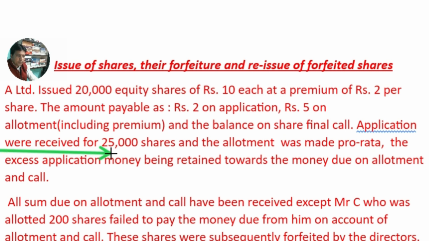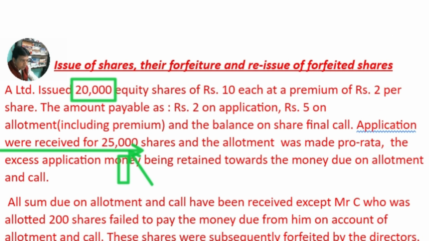Applications were received for 25,000. Now the question is, the company has issued 20,000 shares but people want to buy 25,000. The company cannot give more than the 20,000 shares issued. The company will have to decide what to do with the excess 5,000. The company has options. Either the company refunds this excess share application money to the shareholders, or the company will adjust this excess 5,000 share application money towards sums due on allotment.